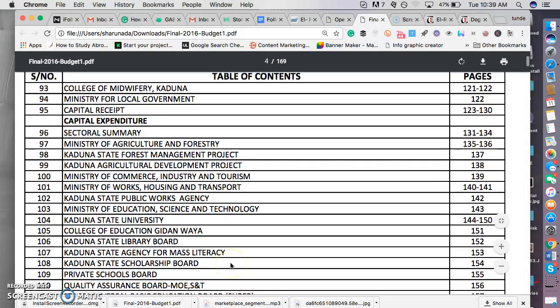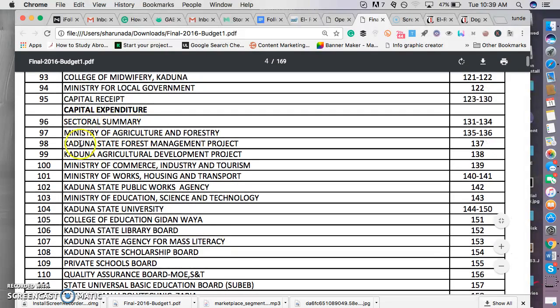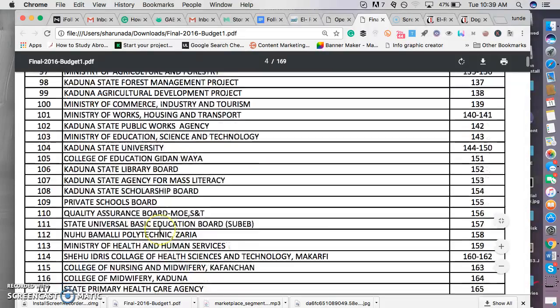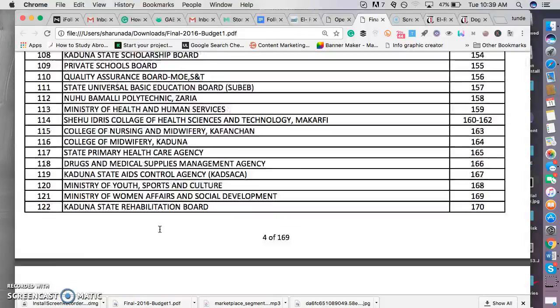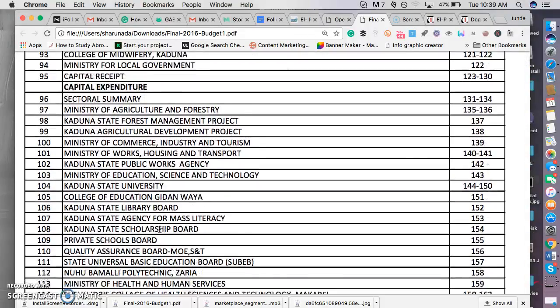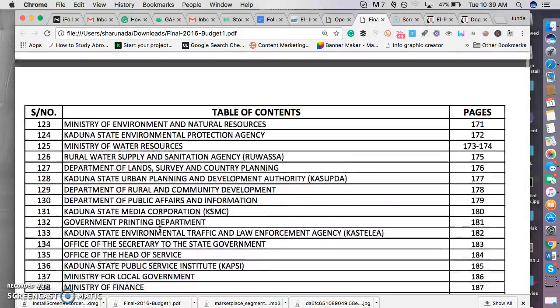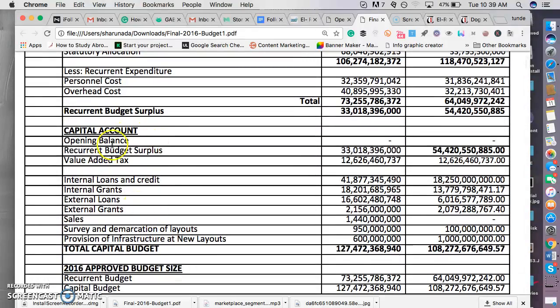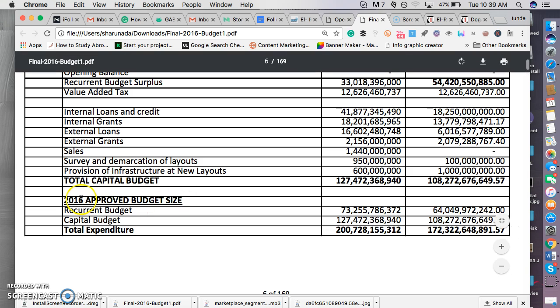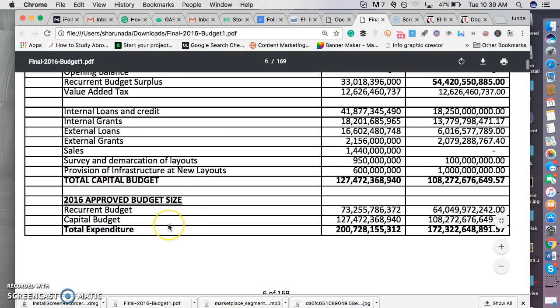And here you will notice there are sectoral summaries: Ministry of Agriculture and Forestry, Kaduna State Forestry Management Projects, Kaduna Agriculture Development Projects. You see all of those ministries, departments, and agencies in this capital expenditure.